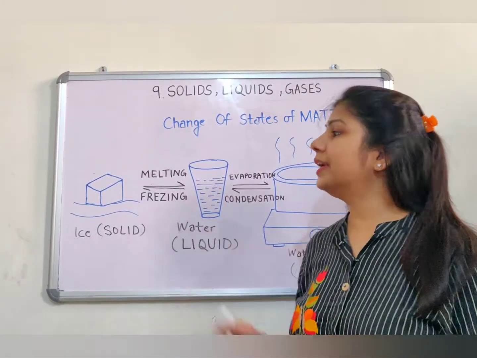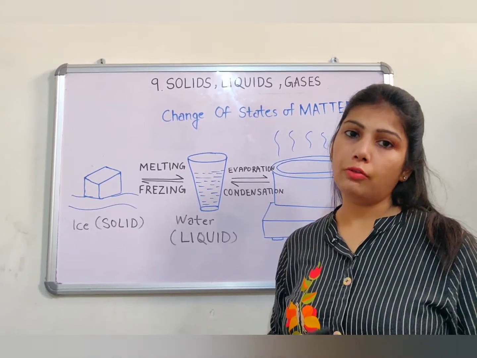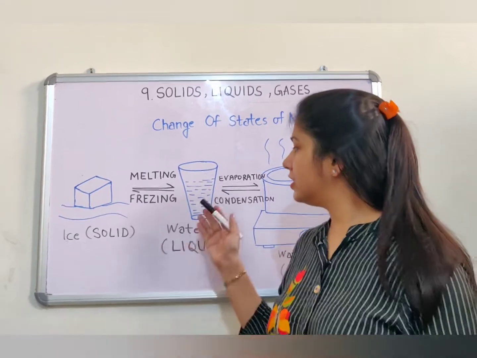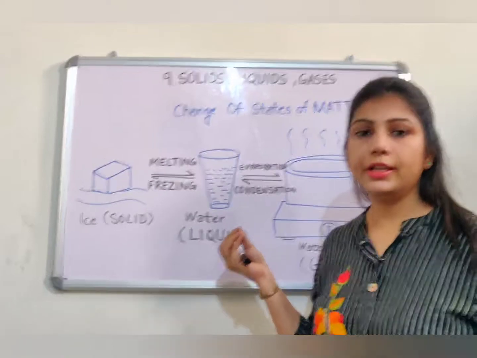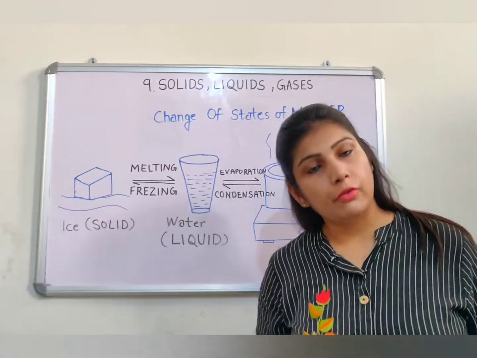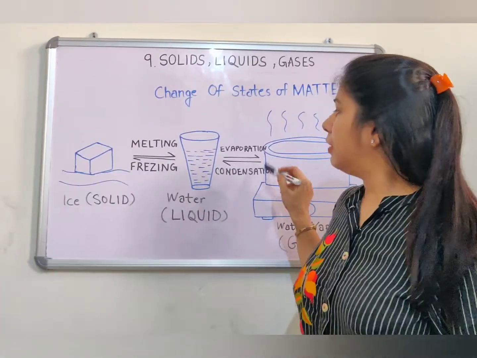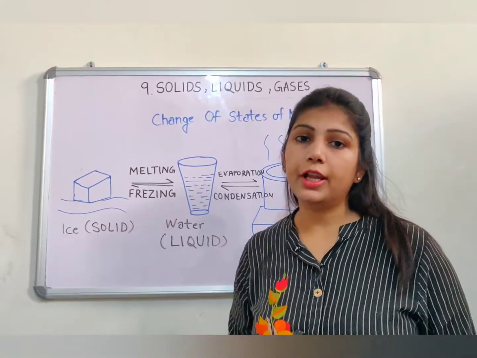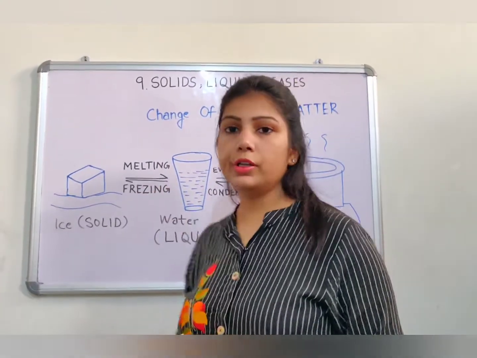What happens when we heat solid ice? The molecules of ice start to move faster and then they change into the liquid state. Similarly, in liquid state, when they are heated again, they move randomly and they change into vapor state. And vice versa, vapor state changes into liquid state when the activity of molecules slows down on cooling. And similarly, in the case of freezing also.